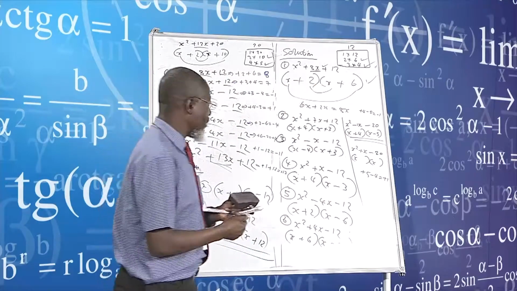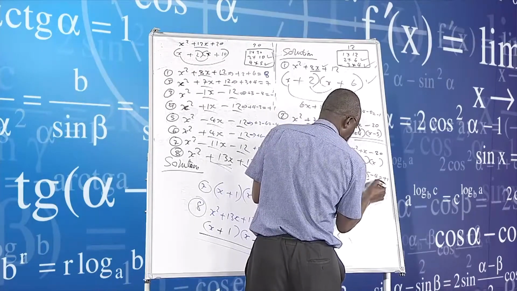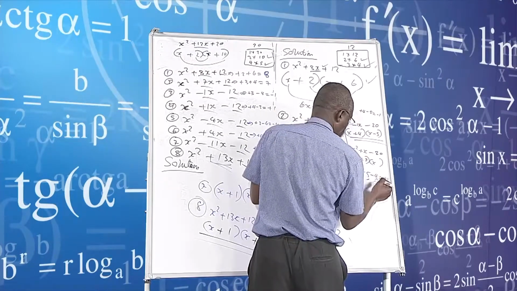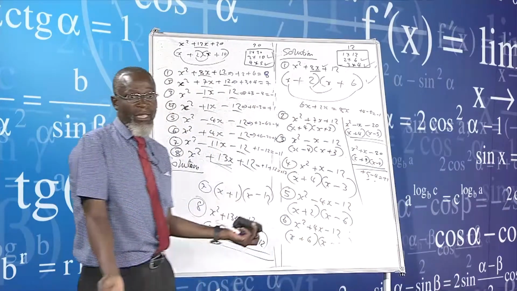So how do I do it? I simply take this one and say plus 5 here, and take the other one and say minus 4 here. Answer done.